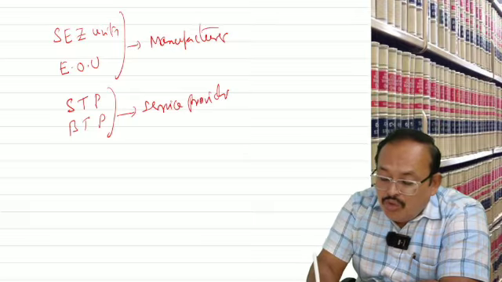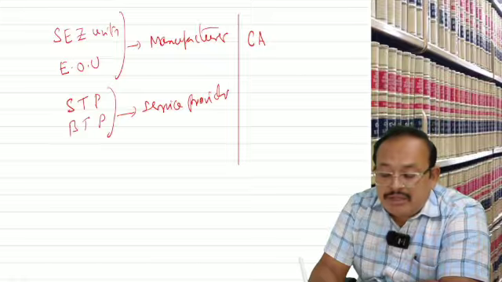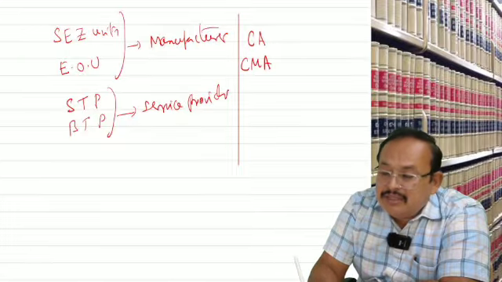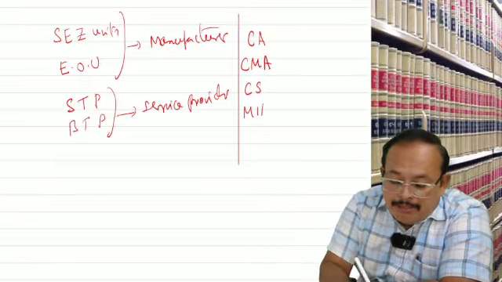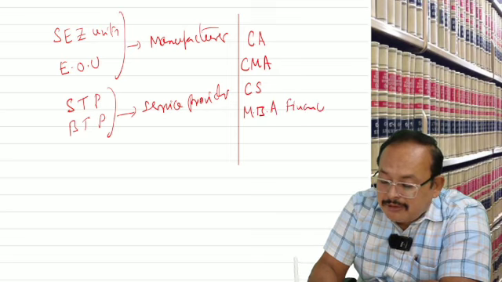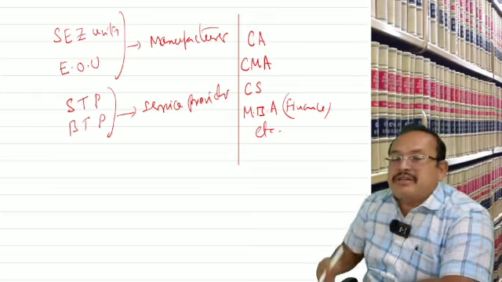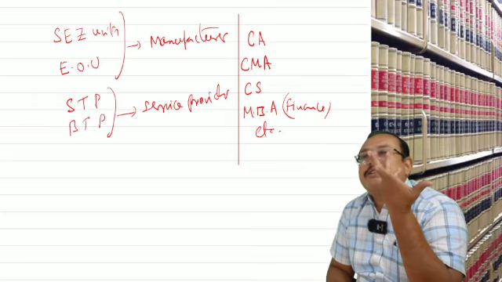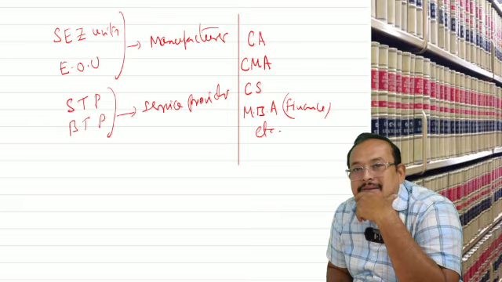But for the CA, chartered accountant, for CMA, cost accountant, for CS, company secretaries, or MBA, finance, these professionals, etc. For this type of professionals, there is no special economic zone. You get my point, sir? There is no special zone for them.